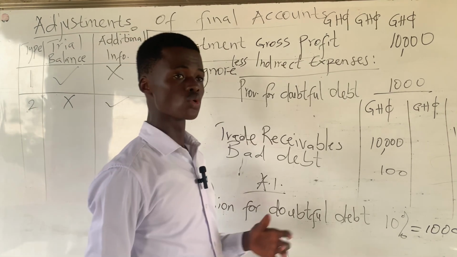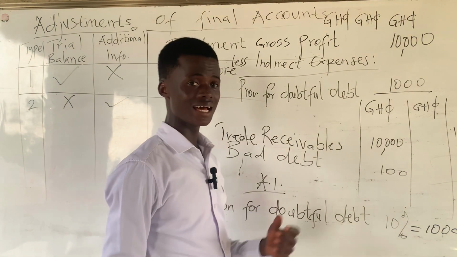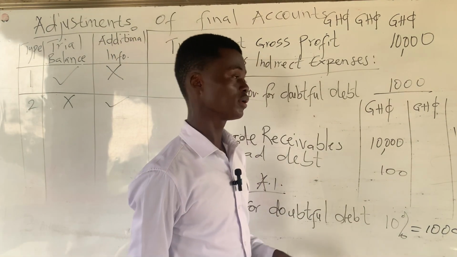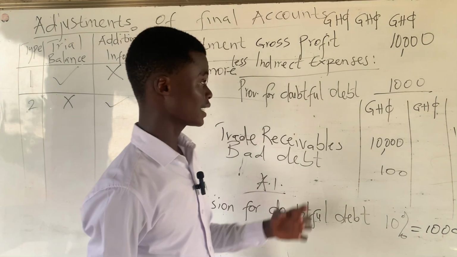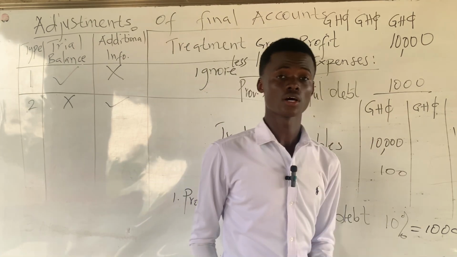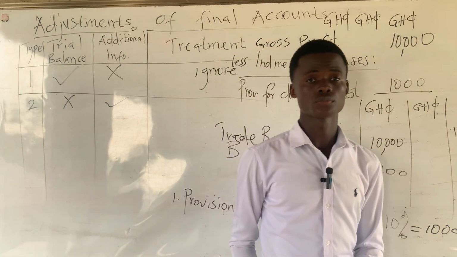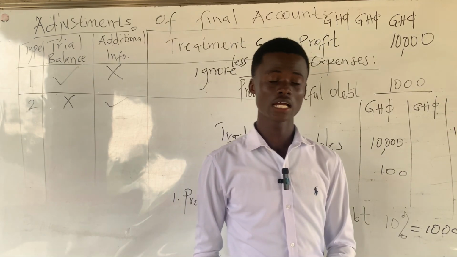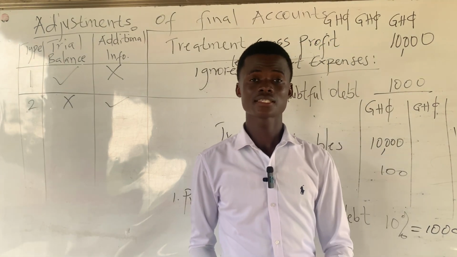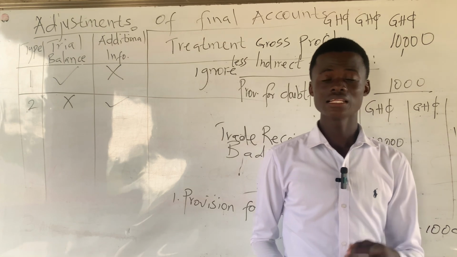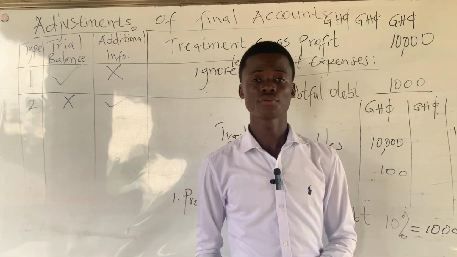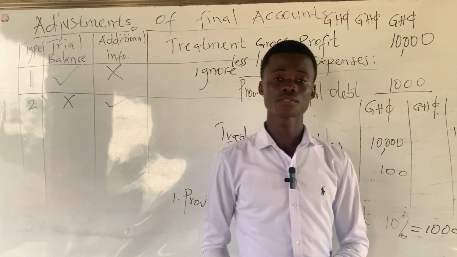So as we said earlier on, the provision for doubtful debt that's in the additional information's first treatment is that it will be added to indirect expenses, or it will be debited to profit or loss account. And the second treatment of provision for doubtful debt that's in the additional information is that the value of provision for doubtful debt in the additional information will be subtracted from trade debtors or trade receivables figure in our statement of financial position. So in listing your current assets, right after you've listed your trade receivables or trade debtors figure, then it means you need to take out that provision for doubtful debt figure in the additional information from the trade debtors or trade receivables figure in the statement of financial position.